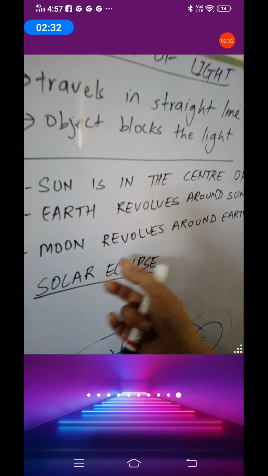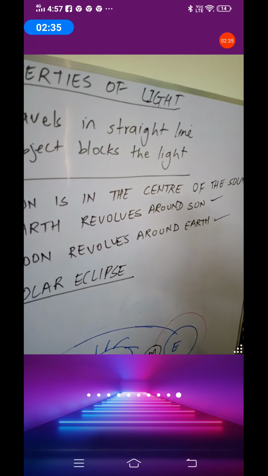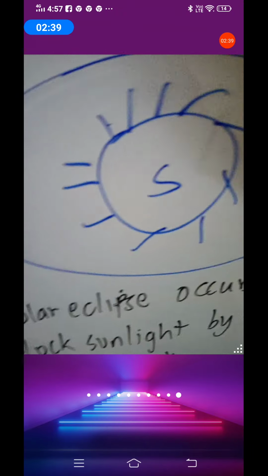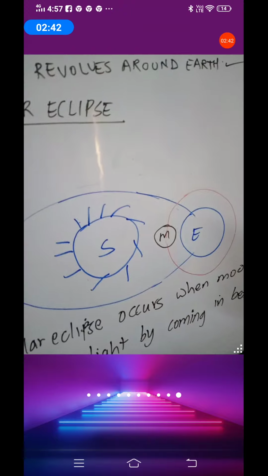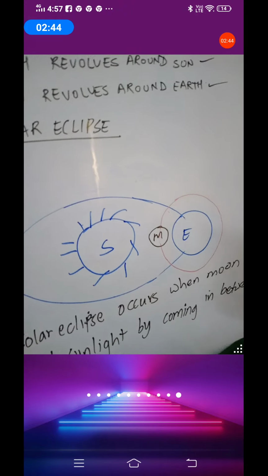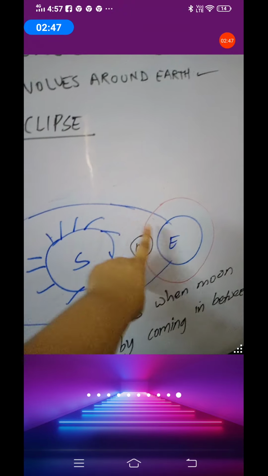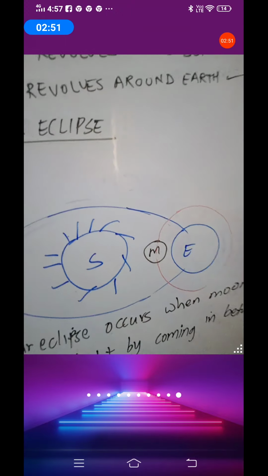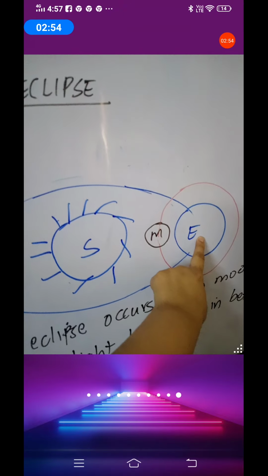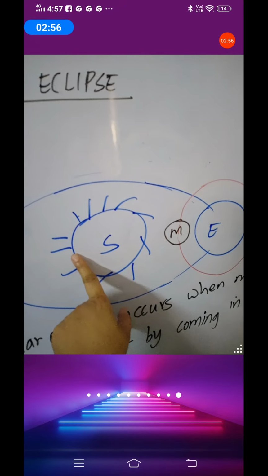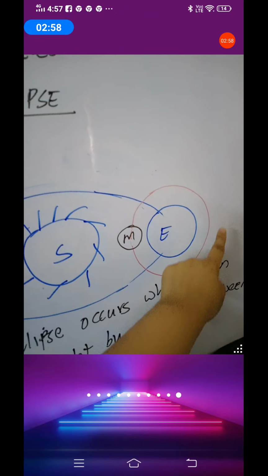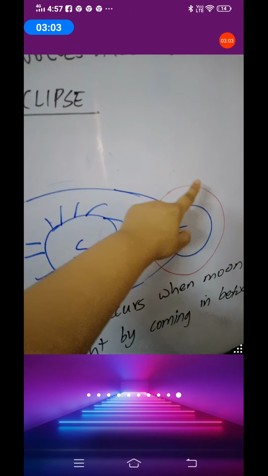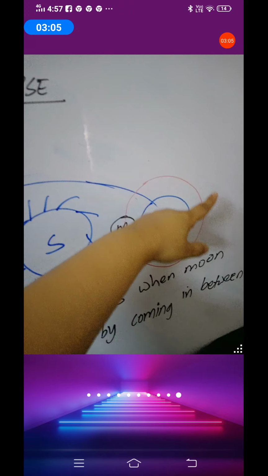Now, once you know that the earth is revolving around the sun and the moon is also revolving, what happens is, on a particular day, there will be this type of position. See, this is the sun and the earth is going around the sun. The earth's location will be here and the moon will be in between the sun and the earth. This red line I have drawn shows that the moon is also moving around the earth.